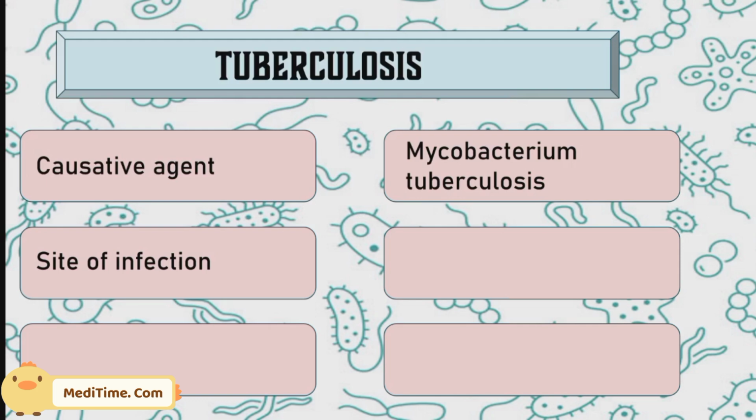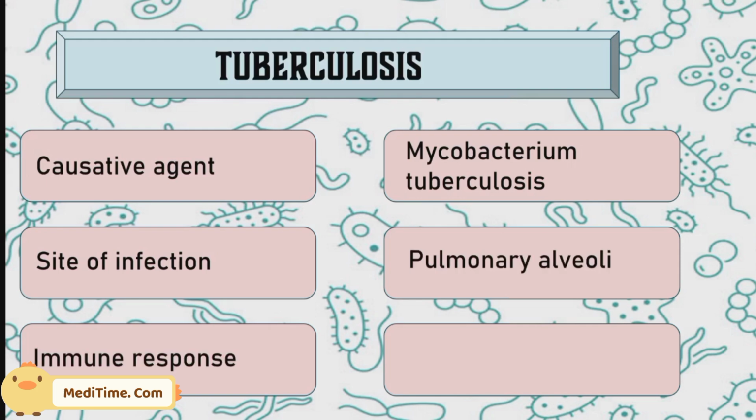Because Mycobacterium tuberculosis is a kind of bacteria that needs air or oxygen to survive. Without oxygen, without air, it cannot survive. So after entering our body, it will focus on the lungs and target the alveoli cells, because inside the alveoli cells, gas exchange takes place. Alveoli cells are well ventilated compared to other cells. So it will target the alveoli cells because it needs air or oxygen to survive. So the site of infection is the pulmonary alveoli.